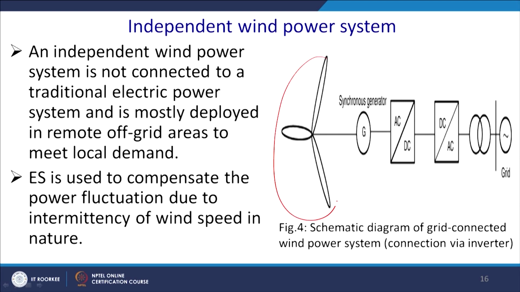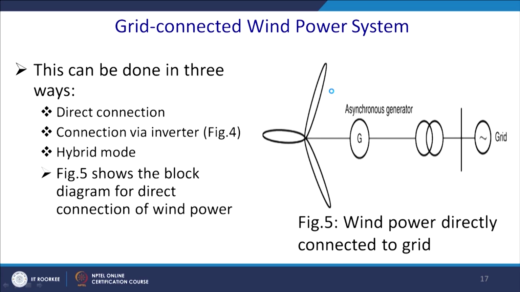So, then you have this wind generator, thereafter you have an AC to DC converter, then you may have a battery storage element, and thereafter a DC to DC converter and a DC to AC converter, and connect to the grid. This is the schematic diagram of a grid connected wind power system connected via inverter, and this is for a permanent magnet synchronous generator. If it is DFIG, then we require a different architecture. We have a rotor side converter and a stator side converter, then both will generate power and feed to the grid.